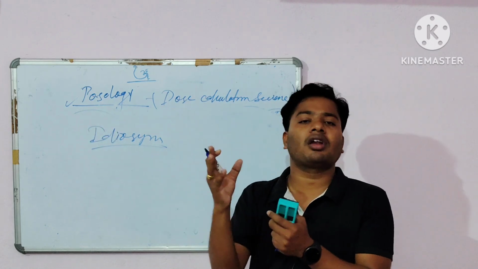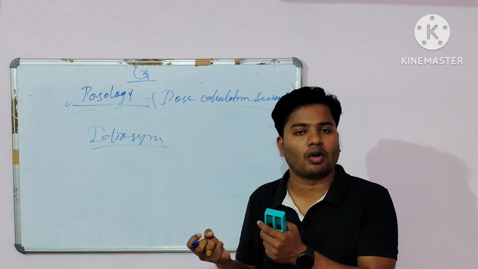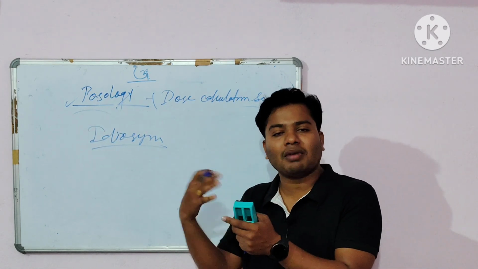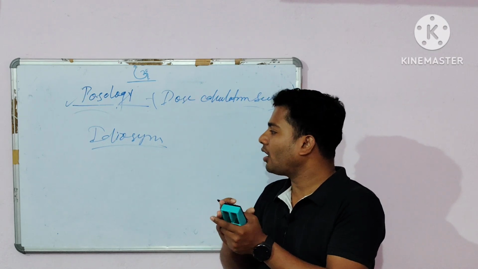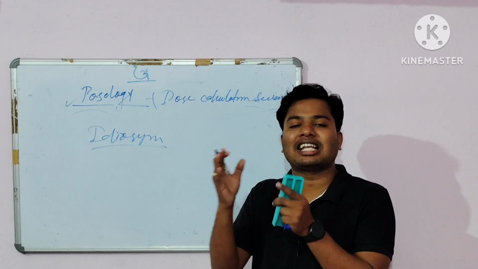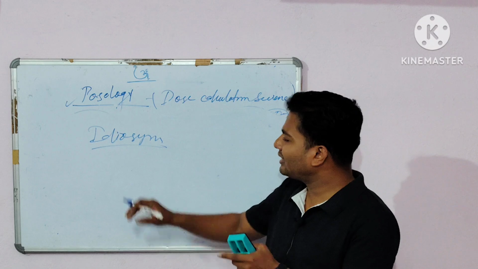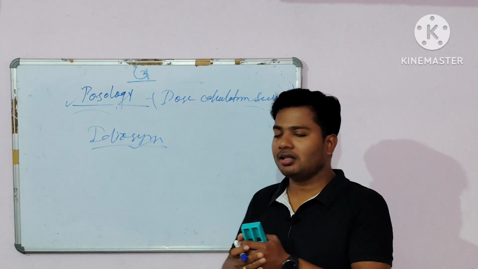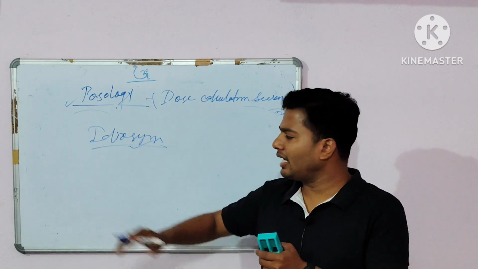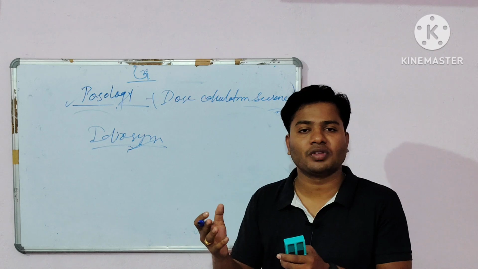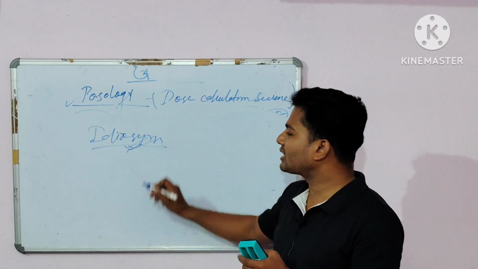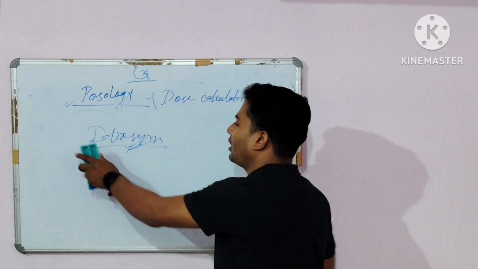That is the abnormality of the drug, the unexpected response of a particular drug, and that idiosyncrasy is caused genetically. So that is called idiosyncrasy.